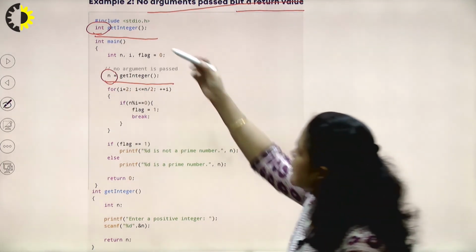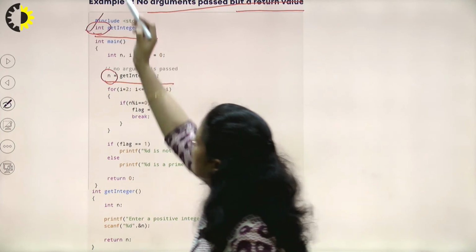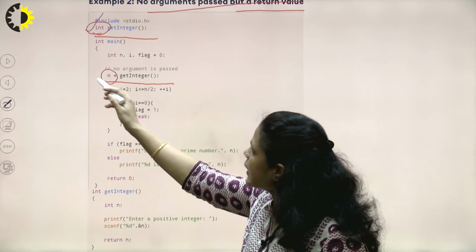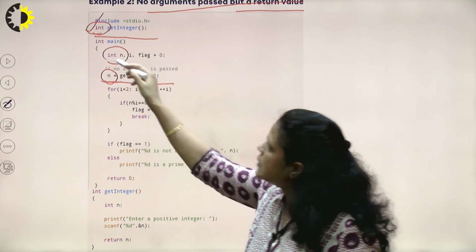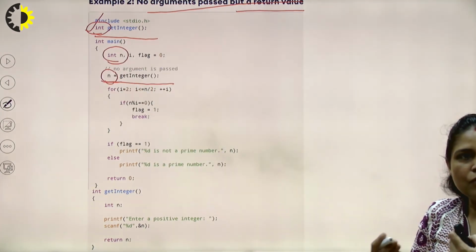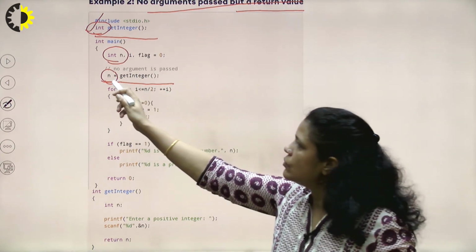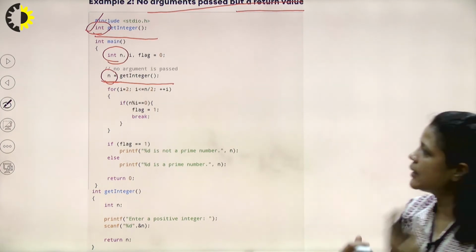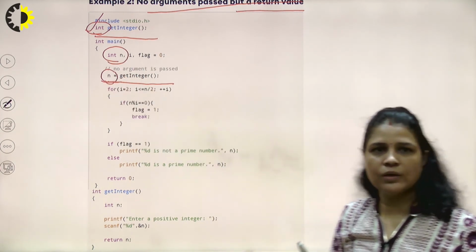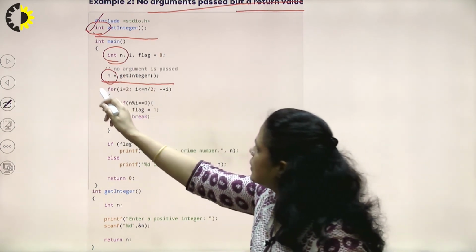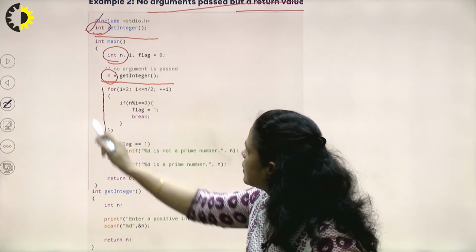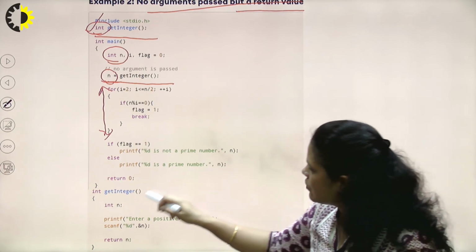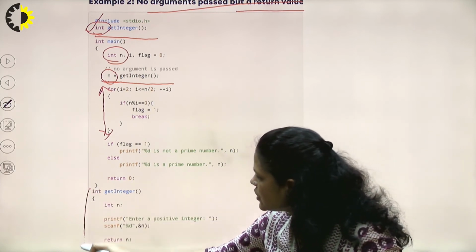Here the function will return an integer, and here we are taking n, which is also an integer. So the same data type variable will come here with the assignment sign, so that the returned value is carried in this n, right? And then there is the logic of the function, and we will come here at the definition part.